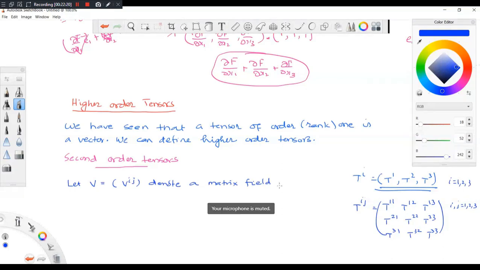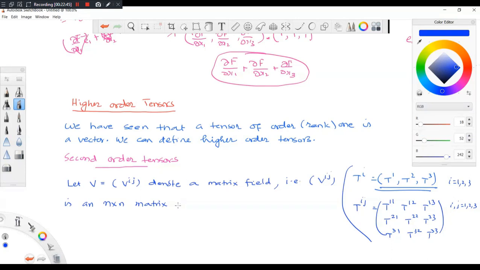That is, V_ij is an n cross n matrix of scalar fields in n dimensions.